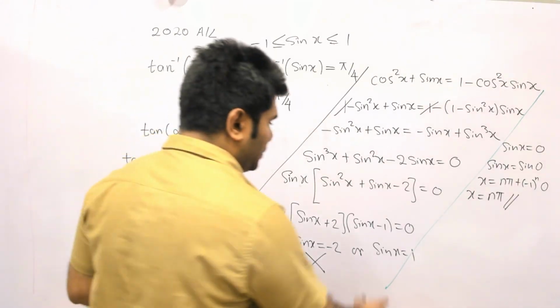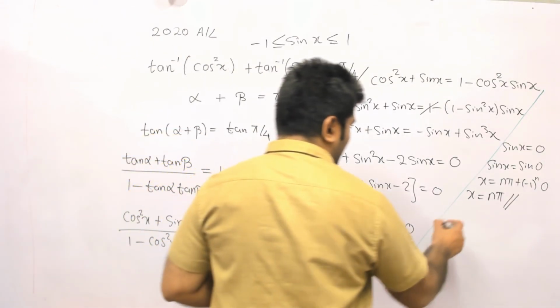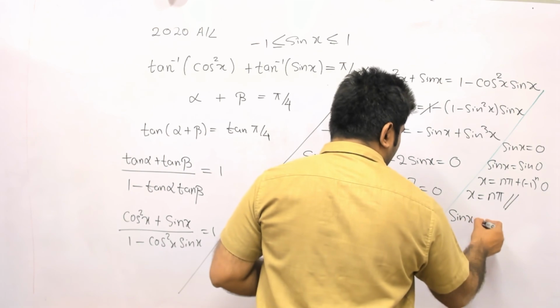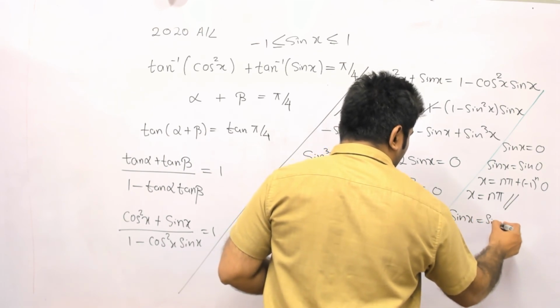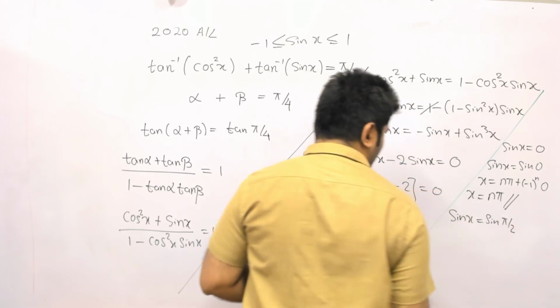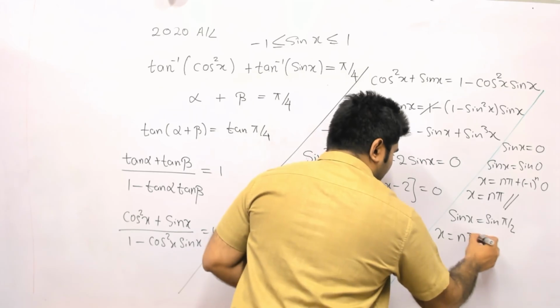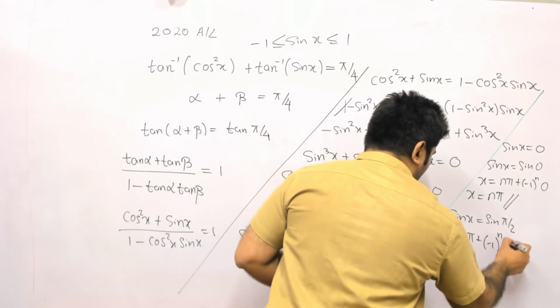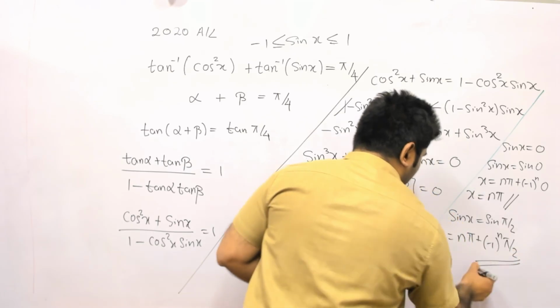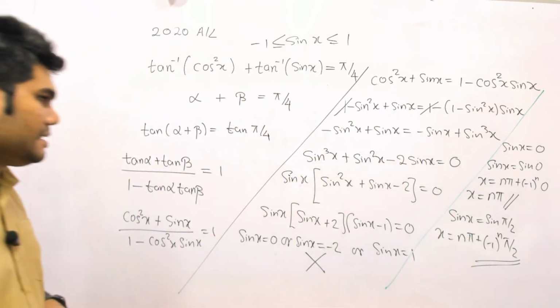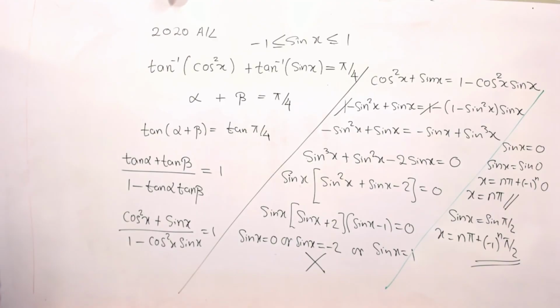Then after that we need to look for a solution for sine x equals 1. So sine x equals 1 is happening when sine equals sine pi over 2. So then x is equal to n pi plus minus 1 to the power of n times pi over 2. So that completes the answer for the 2020 A levels question.